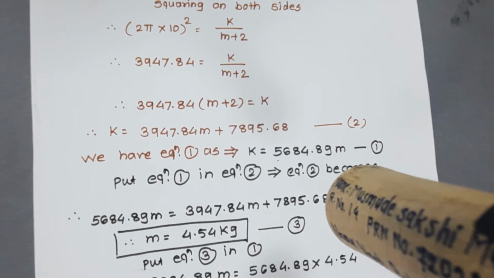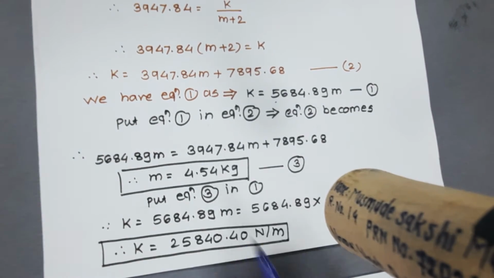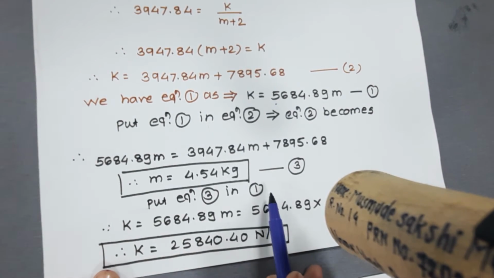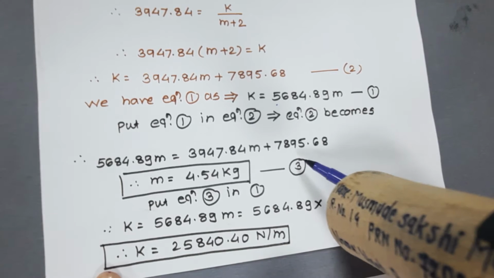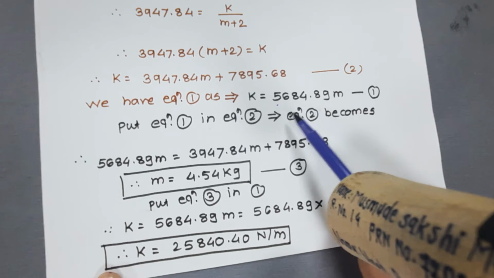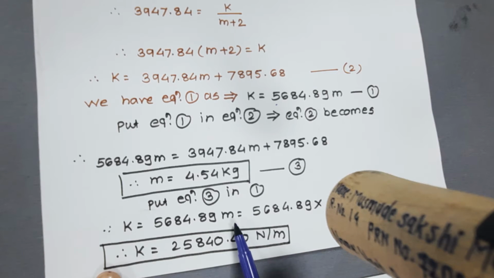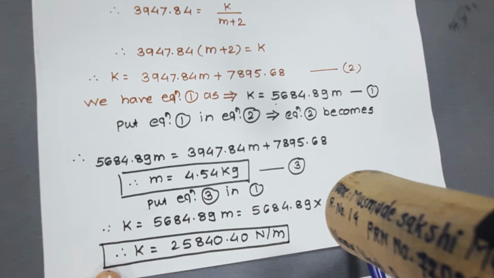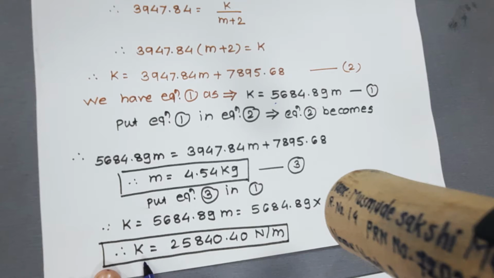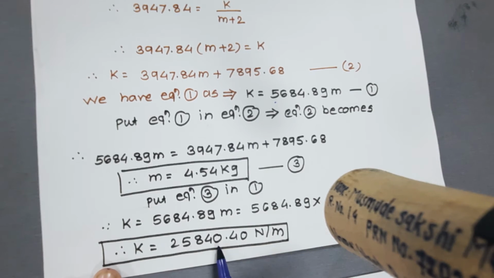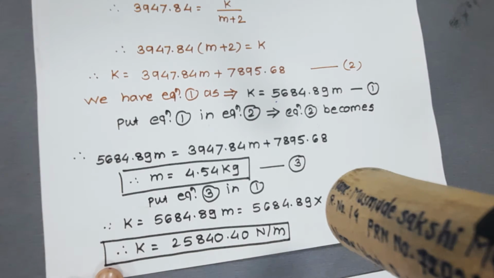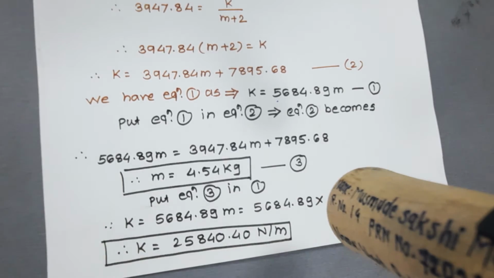I label this as equation number 3. Now we put equation number 3 in equation number 1. So k is equal to 5684.89 times the value of m, which is 4.54 kg. After solving this, we have the answer k is equal to 25840.40 Newton per meter. So dear friends, this is the first numerical.